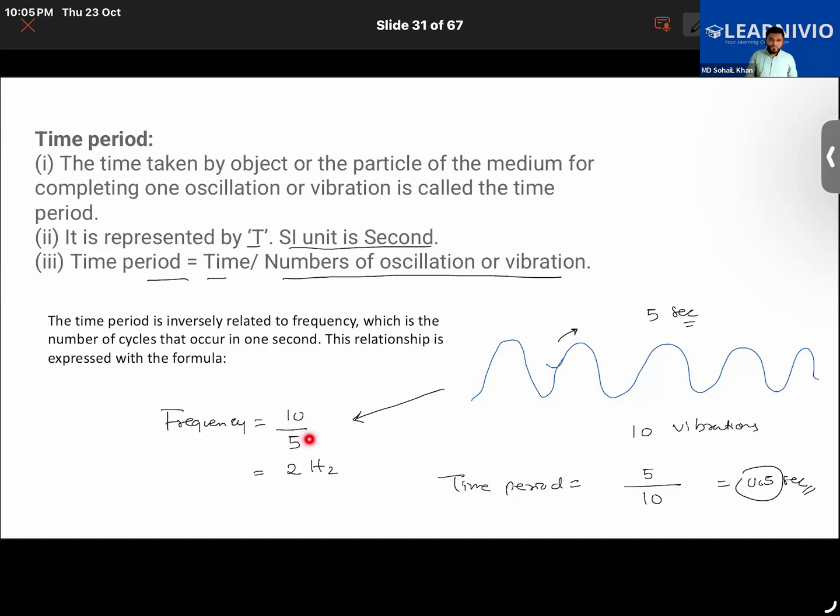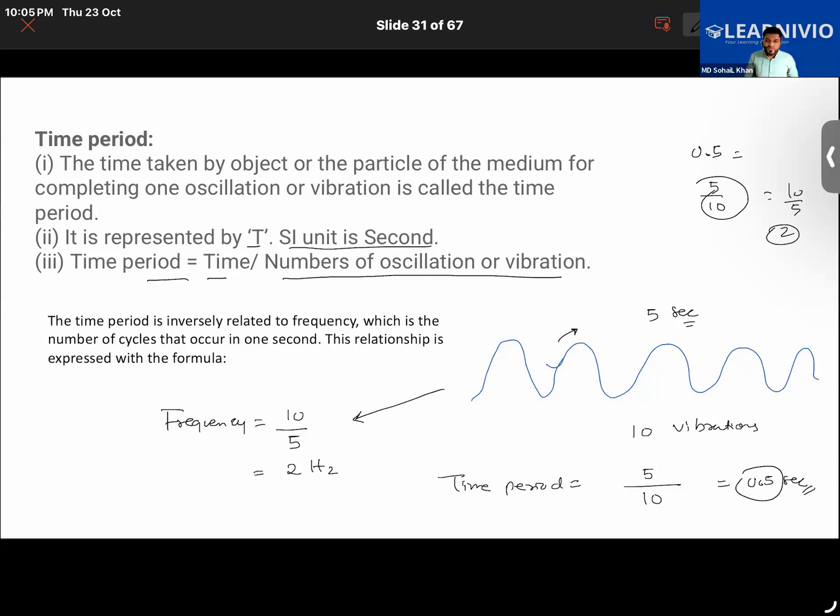Understanding that or not? Yes, sir. Because the inverse of 0.5 is what? If you were to invert it, 0.5 is 5 upon 10, and the inverse of 5 upon 10 is 10 upon 5. That is 2, right? So the time period is inversely related to frequency.